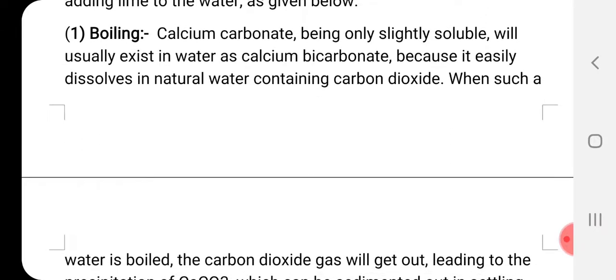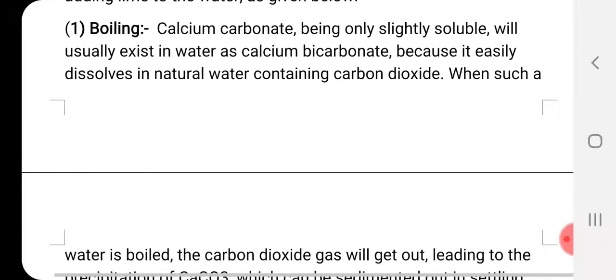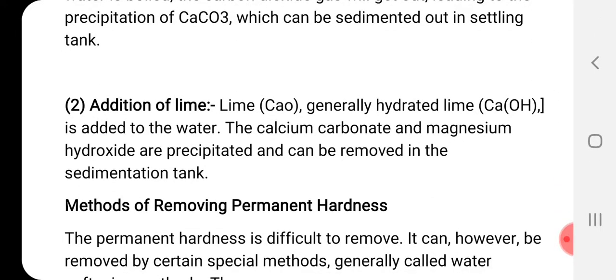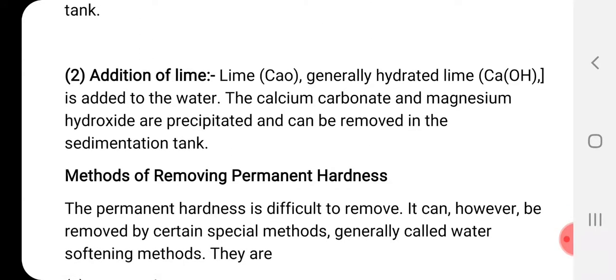So boiling is one method for removing temporary hardness, and the second one is addition of lime. Temporary hardness can also be removed by adding lime to the water. Lime, that is CaO, generally hydrated lime. What is that lime?